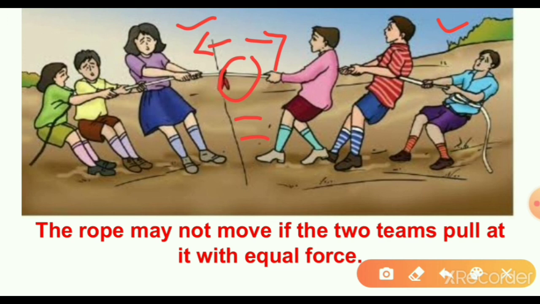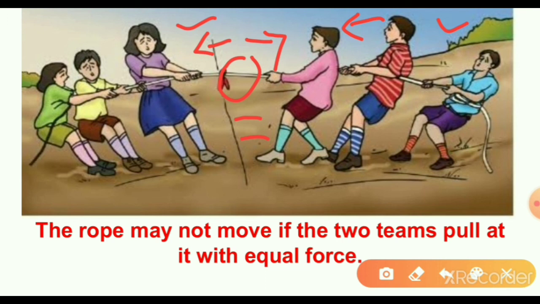The team that pulls harder applies a larger force. For example, this team is applying a larger force, so it is not a balanced force, it is not an equal force. The forces applied on an object in the same direction add to one another. If two forces act in opposite directions on an object, the net force acting is the difference between the two forces.